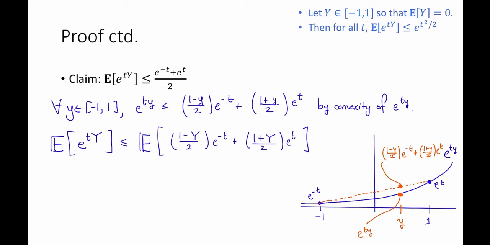But now by linearity of expectation, this expectation can come in and work on that Y and also on this Y, and remember that the expected value of Y is 0. So this is just equal to e to the minus t plus e to the t divided by 2, and that proves the claim. Check.